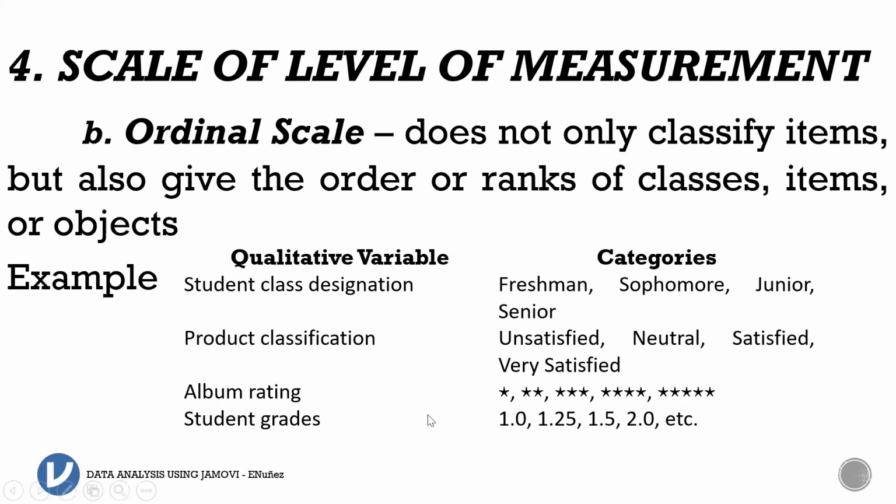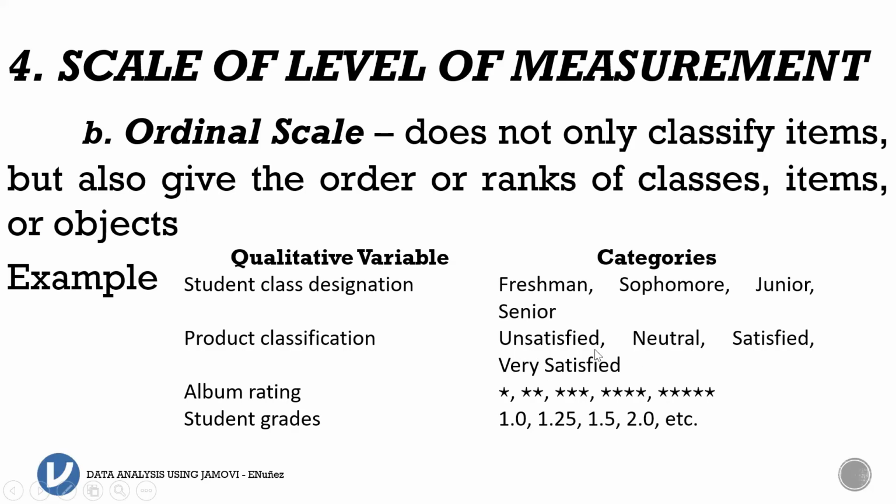However, there are data that could also be subject to a higher level of measurement. So let's go back to the product classification. For the classification, usually we are using Likert scale data. If you remember, if you have done a survey, we use the Likert scale: strongly agree, agree, neutral, disagree, strongly disagree, and that is an ordinal scale.